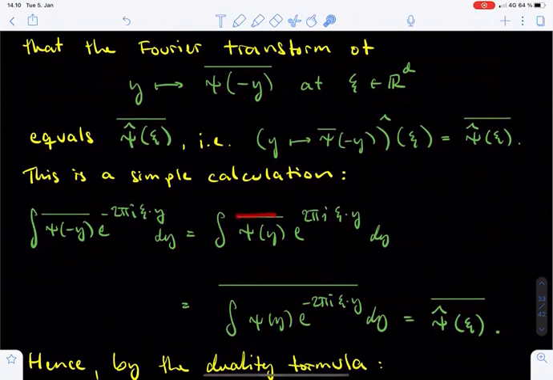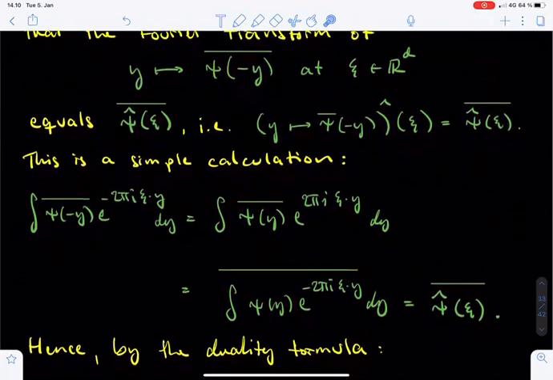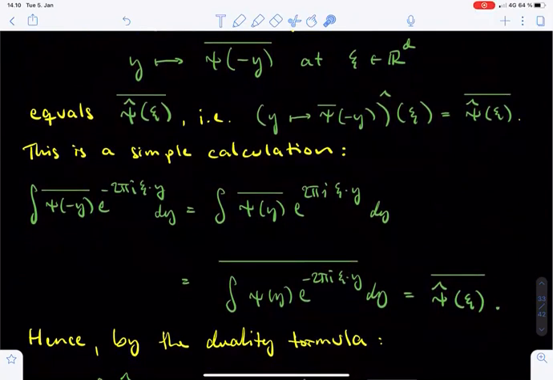Then we pull the complex conjugate outside the integral. In other words, the previous integral equals the complex conjugate of the integral of psi of y times e to the power minus 2 pi i xi dot y dy. But this final expression is precisely the right-hand side we were after, namely the complex conjugate of the Fourier transform of psi evaluated at xi.